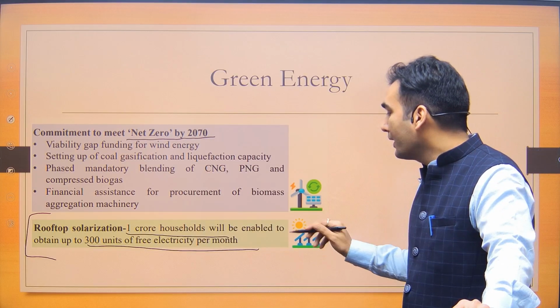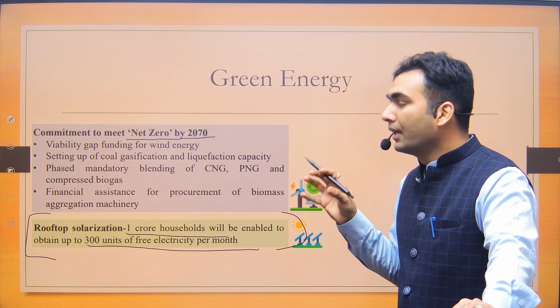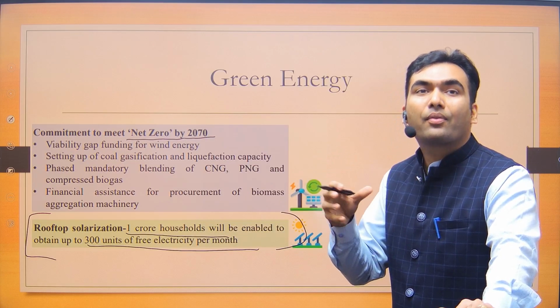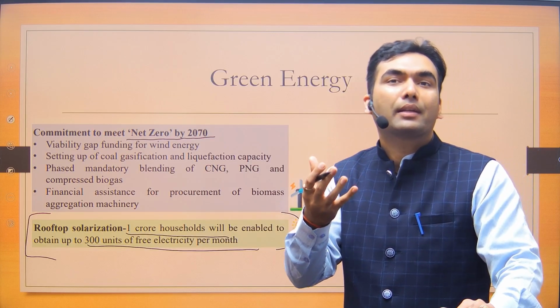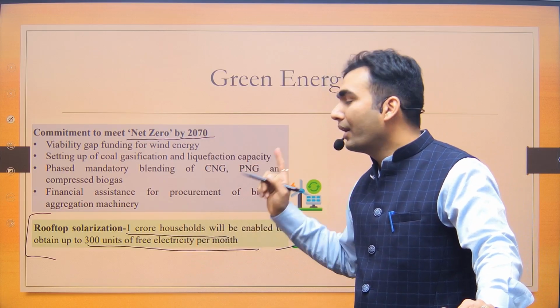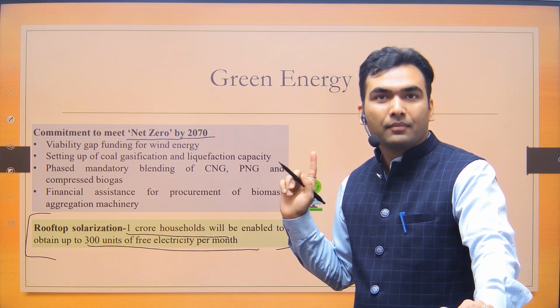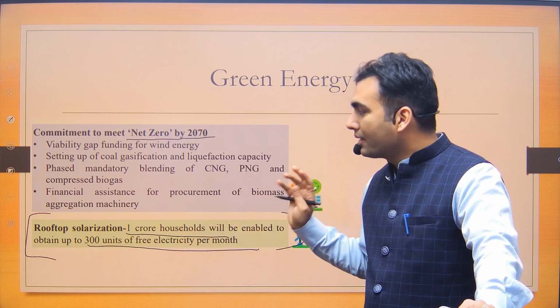So it is not very clear if these 1 crore households would get the rooftop solar panel for free. And if the households are not going to get the solar panel for free, this electricity cannot be called free. Okay, so the details are still not present.